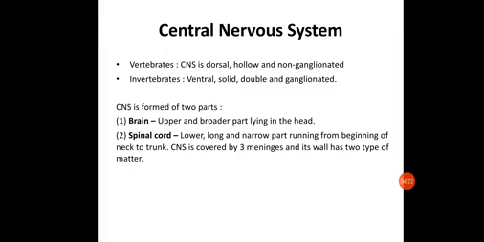The brain is the part lying at the upper region, the broader part lying in the head, in the skull particularly, if we speak about the skeletal tissues. The spinal cord is the one present lower to the brain, and it is a long and narrow part.